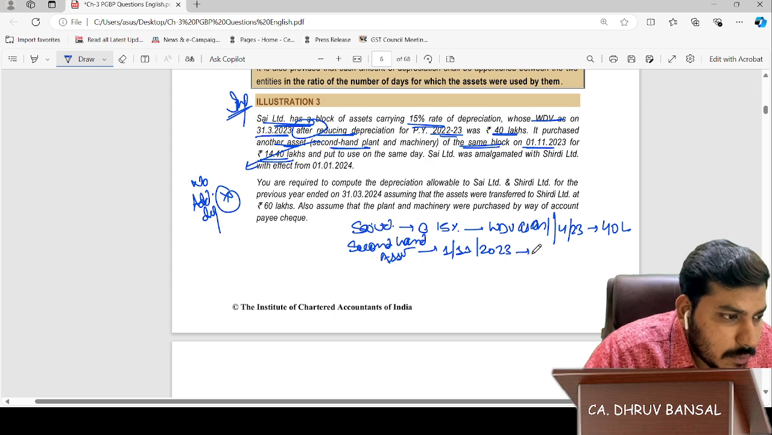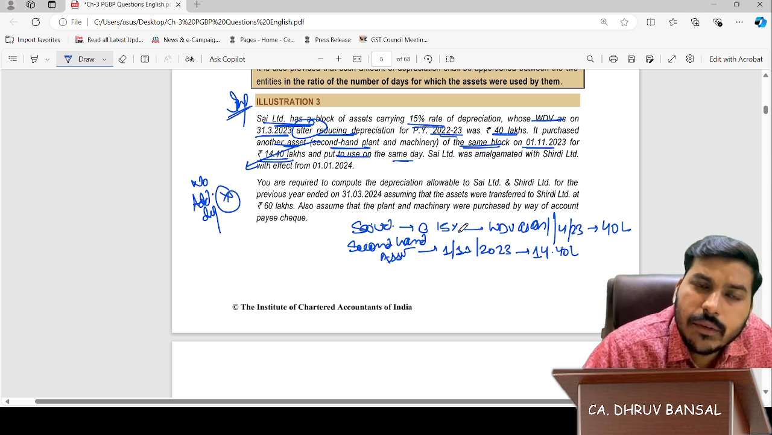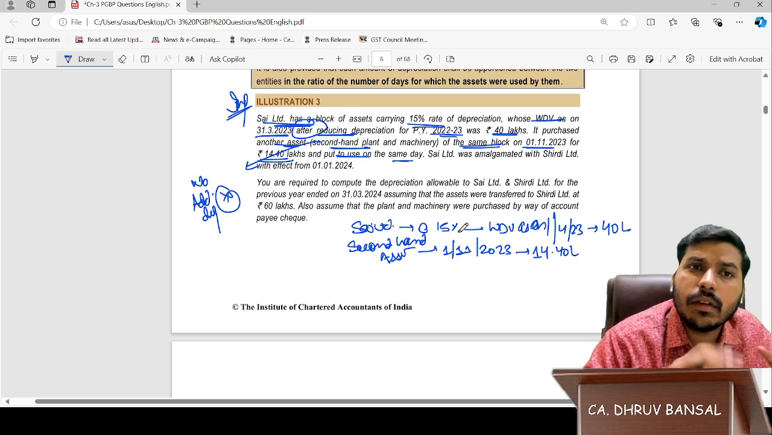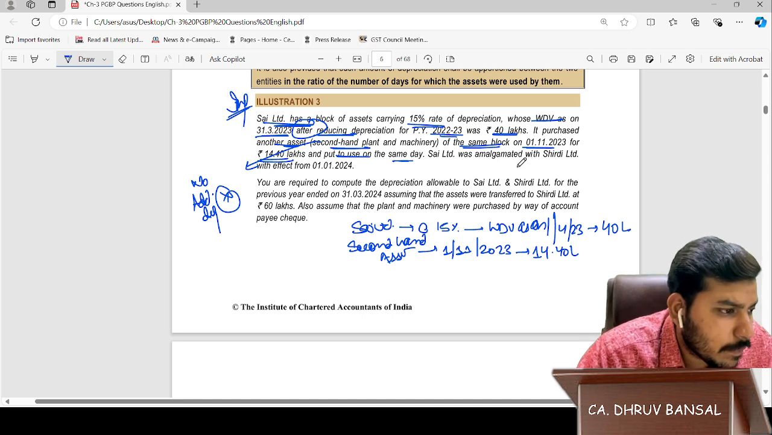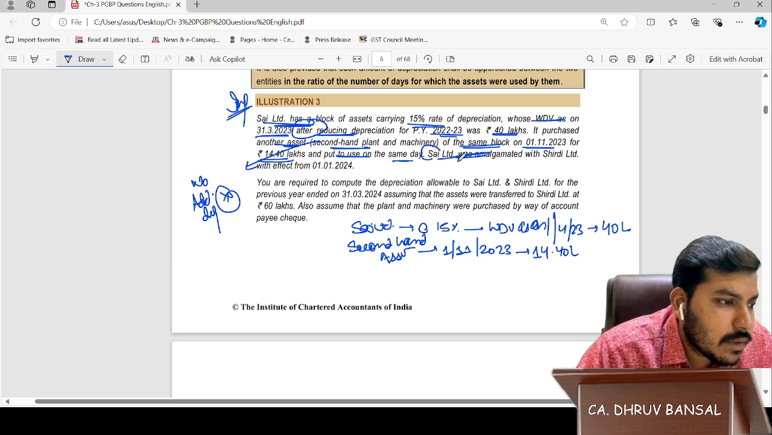For what amount has it been purchased? 14.40 lakhs. Okay, sir. And it was put to use on the same day, means on 1st November it was put to use. Means it is less than 180 days. Okay, we get the point. Sai was amalgamated with Shirdi Limited.